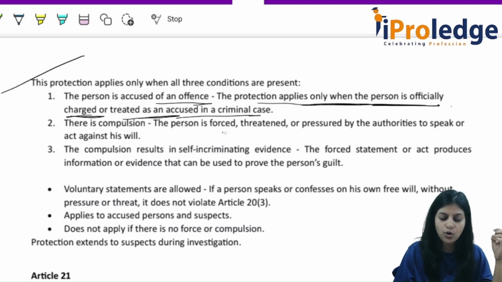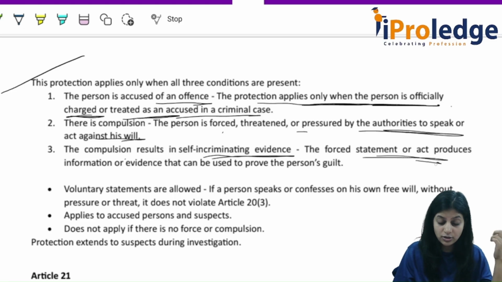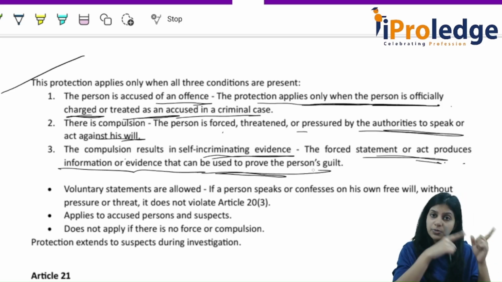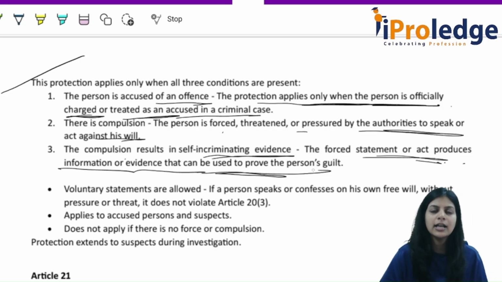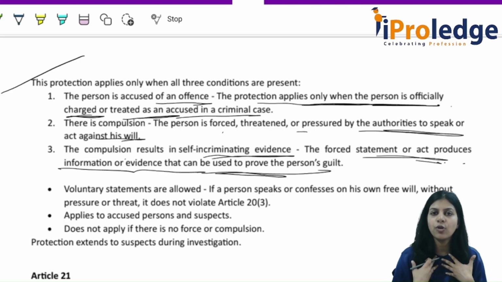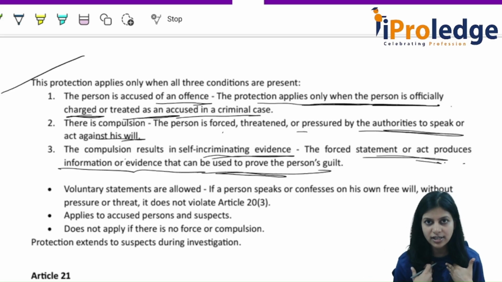That person is forced, threatened or pressurized by the authority to speak or act against his will. Third, the compulsion results in self-incriminating evidence. That means the forced statement or act produces information or evidence that can be used to prove that person's guilt. Simple: a person cannot be forced to tell something that will later act against him.